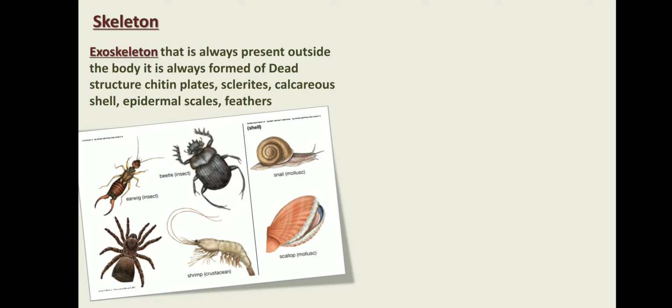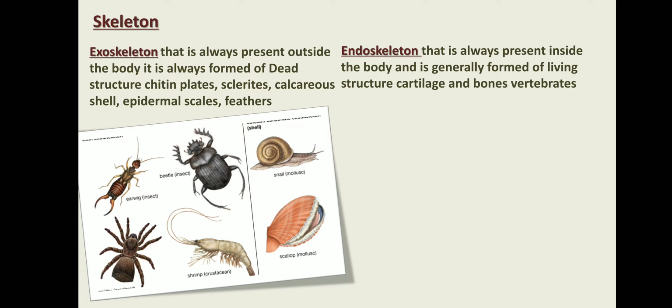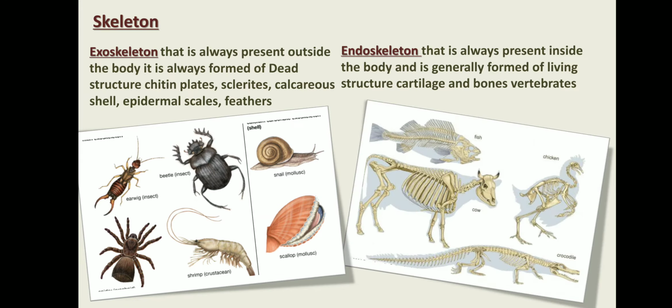The Arthropoda and Mollusca have exoskeleton. Endoskeleton means inside the body, and basically it is made up of cartilage and bones. All the vertebrates are endoskeleton types of animals.